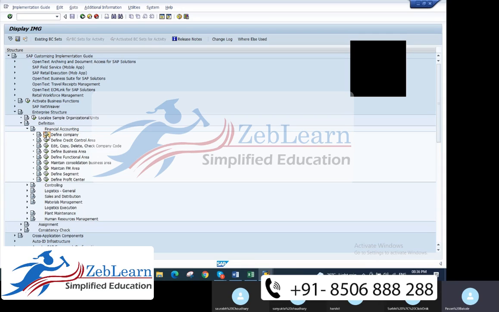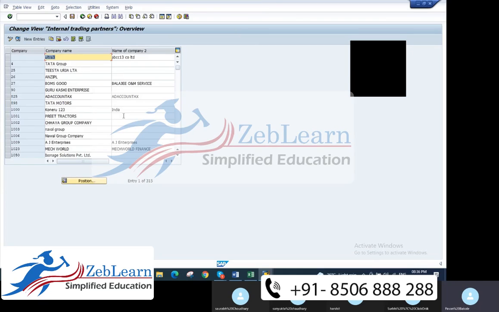You should always click on this IMG activity. To execute this function, you cannot click on define company or enter here, it doesn't come. You should click on this IMG activity here. Once you click on this, the function will get activated.